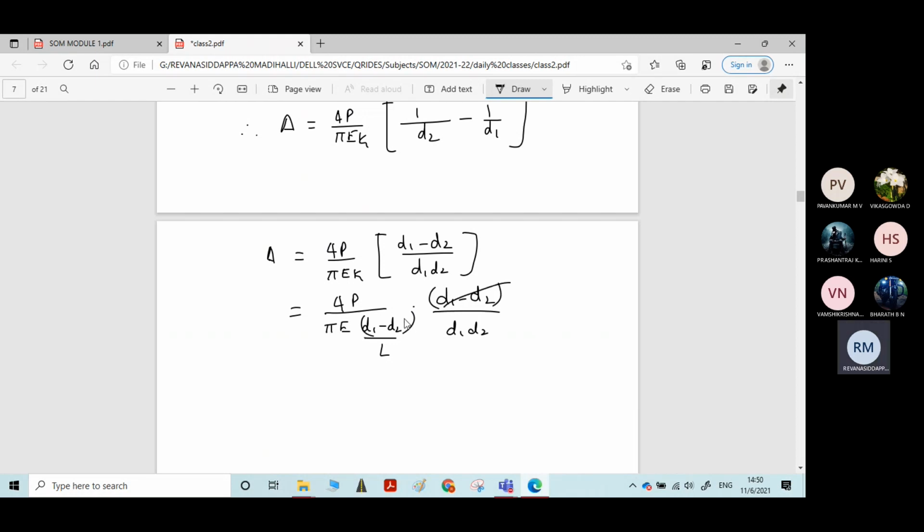See, these two terms get cancelled. Finally, the left out equation is, you take L to the numerator, it becomes 4PL divided by pi E into d1 d2. This is the final equation for elongation of a tapering bar of circular cross section.